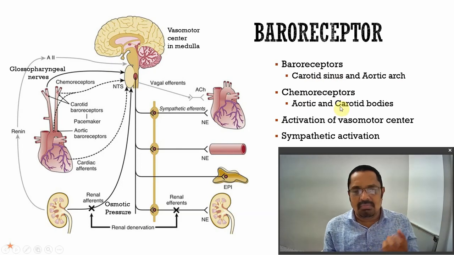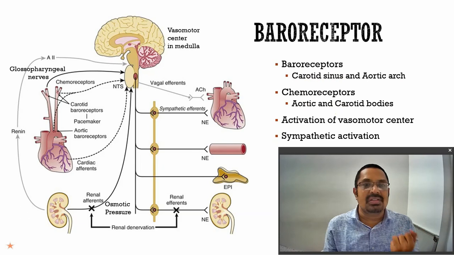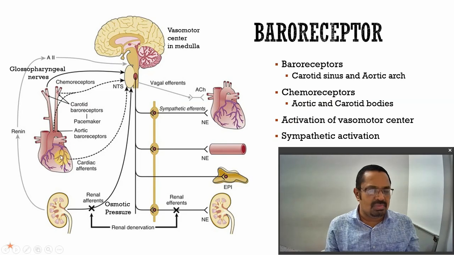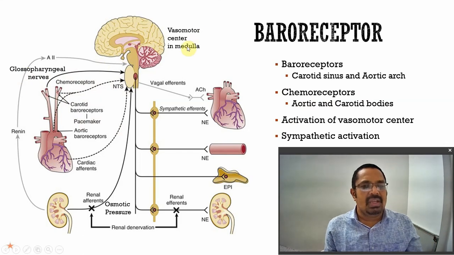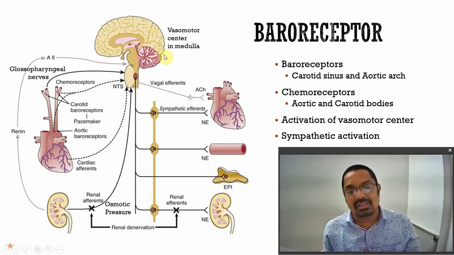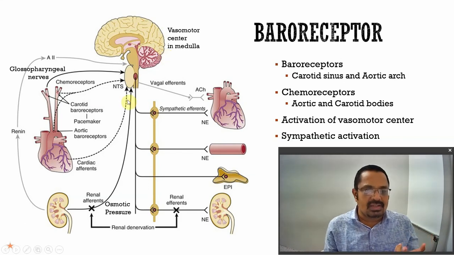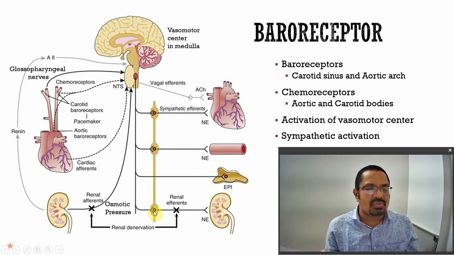And the chemoreceptor monitors the chemical composition: how much oxygen is there, the sodium level, the potassium level. So they sense the chemical composition of the blood, and in that way they signal. Through the glossopharyngeal nerve, they send the signal to the brain. In the brain, the vasomotor center present in the medulla takes the decisions, and then sends different kinds of decisions to the different organs of the body.